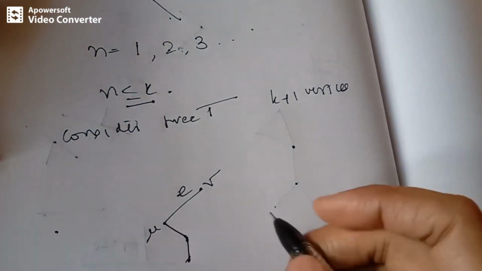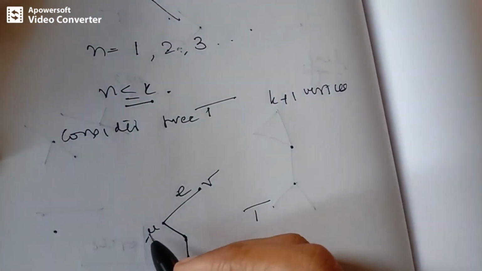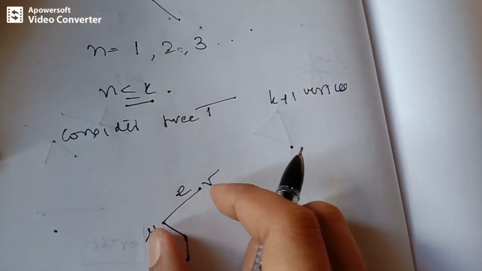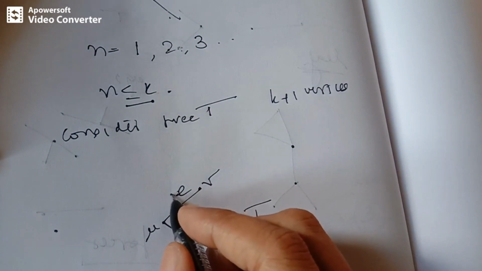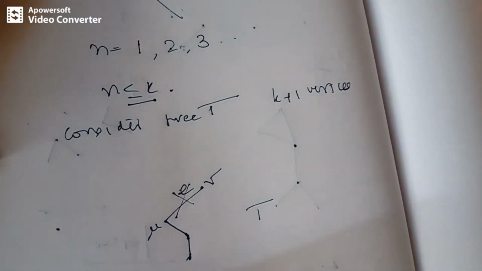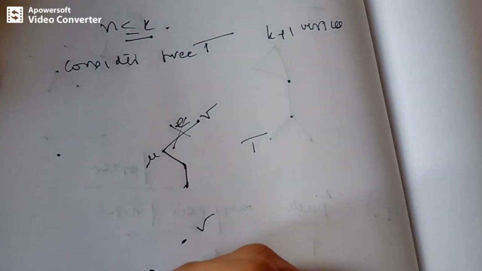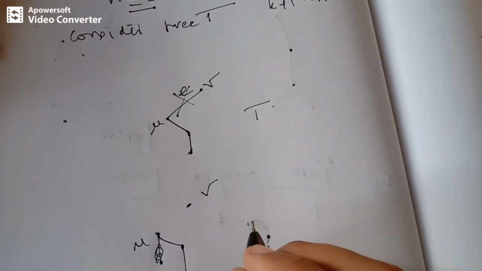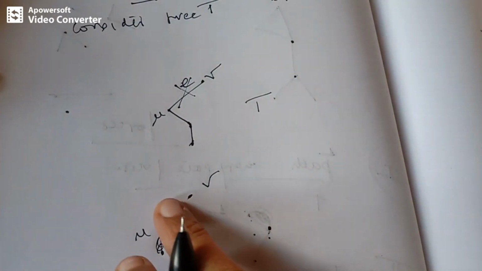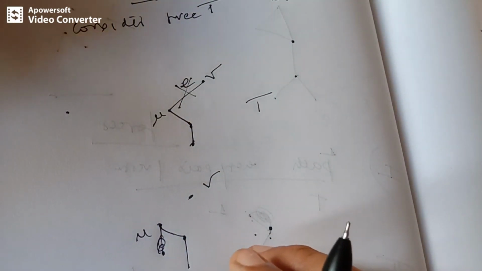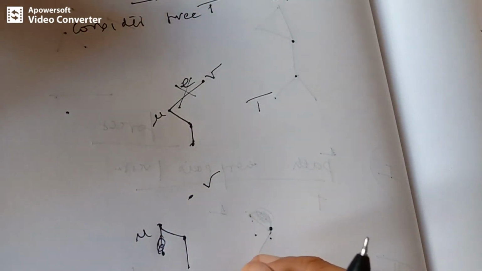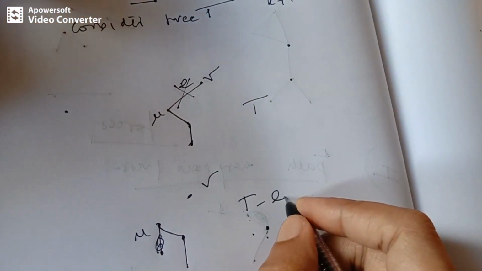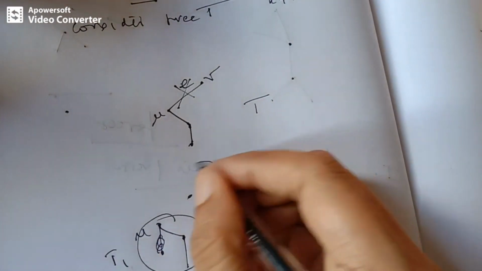Since T is a tree, it has no cycles, right? Therefore, there exists no other edge between u and v. This is the only edge. If we delete this particular edge from the tree, it will disconnect the graph. So we get this kind of graph, which is disconnected, right? Removal of that edge disconnects the graph. So we can say that T minus E consists of exactly two components, T1 and T2.